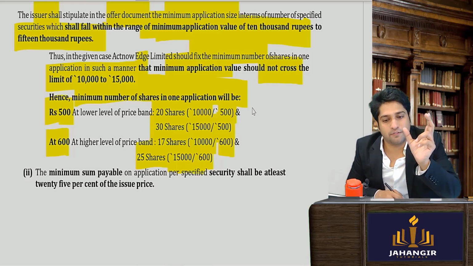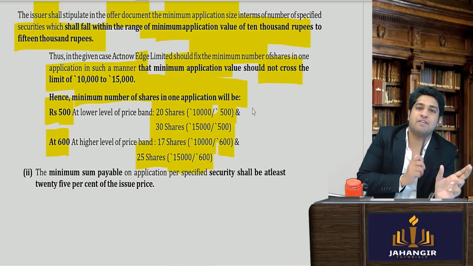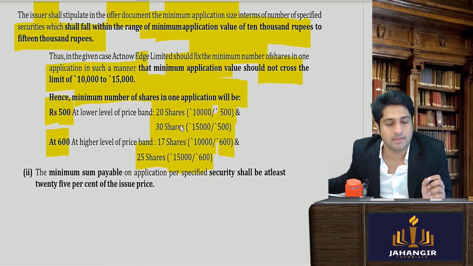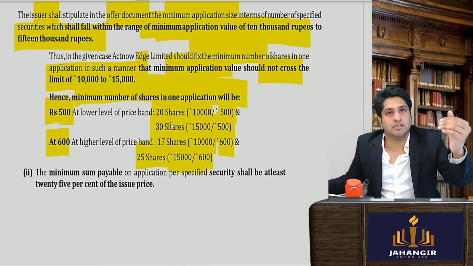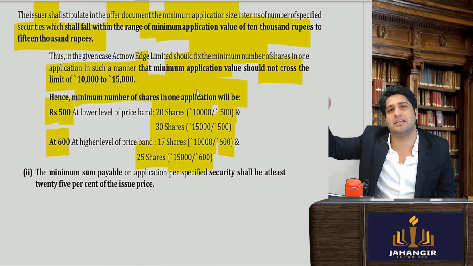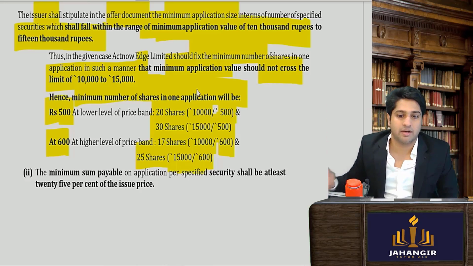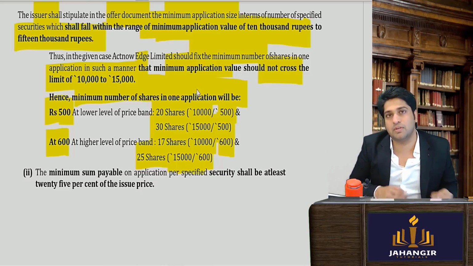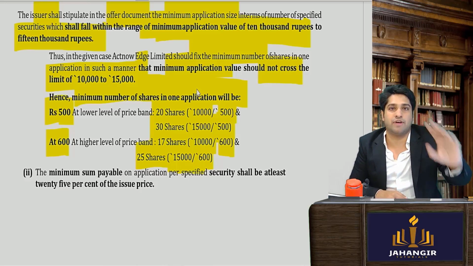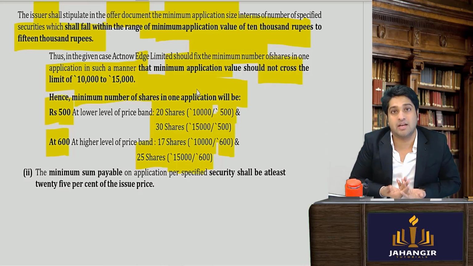So 15,000 पे 500 अगर सेट कर रहे हैं, एक शेयर 500 का, तो 15,000 में कितने मिलेंगे? 30. बट अगर 600 डिसाइड किया, नहीं यार चलो बिड करते, 600 डिसाइड करते, सो देन तुमको 25 शेयर्स मिलेंगे. Now obviously investor को रेंज देते हैं 500 and 600, and the investor can decide whether he wants to go for 500 or 600 or any other figure between this range. So the investor will decide.